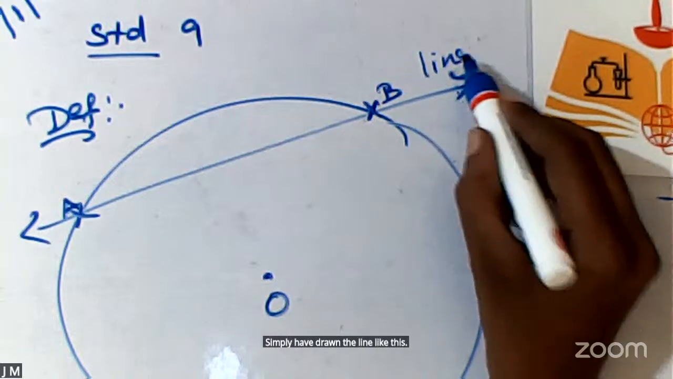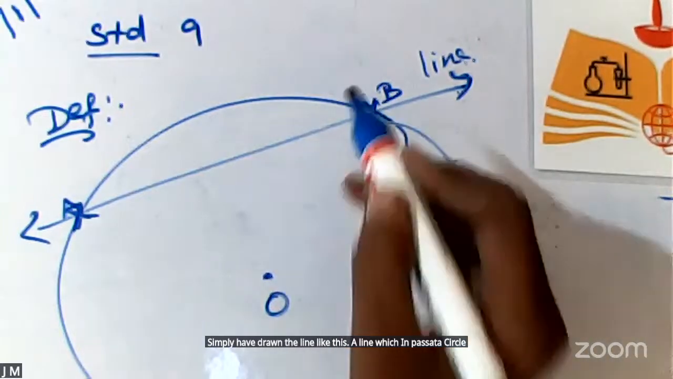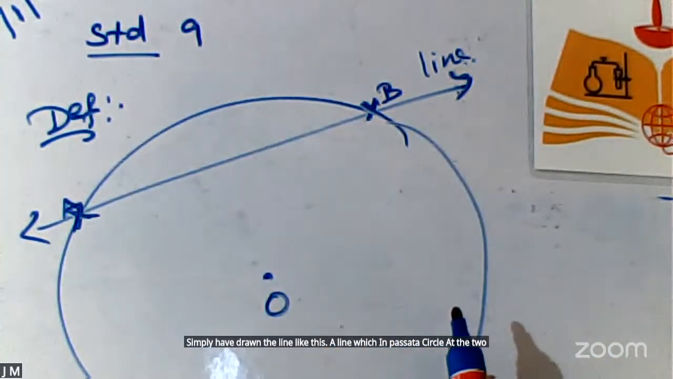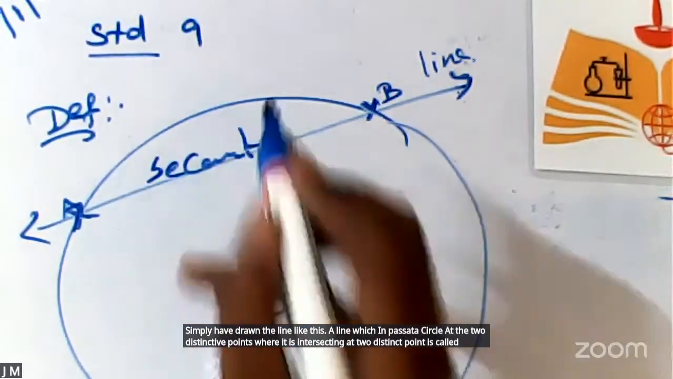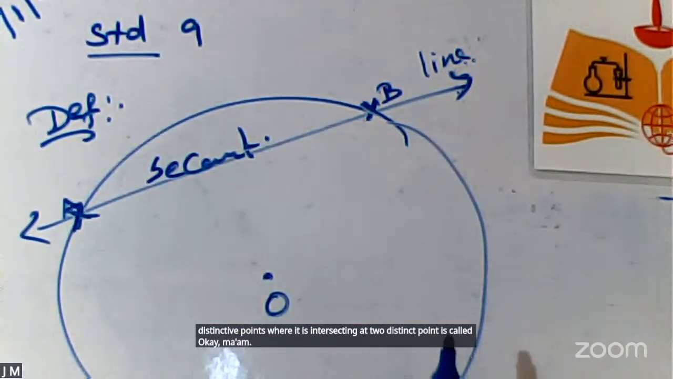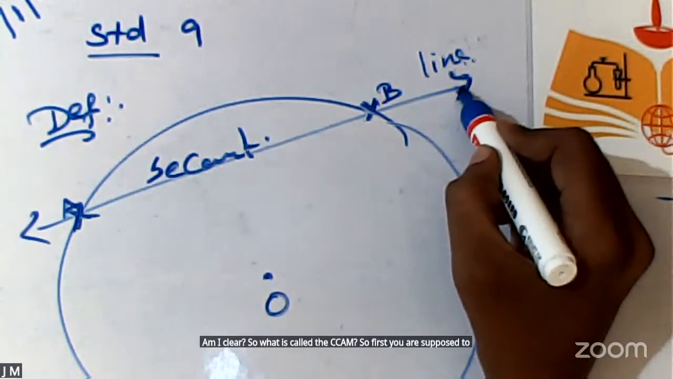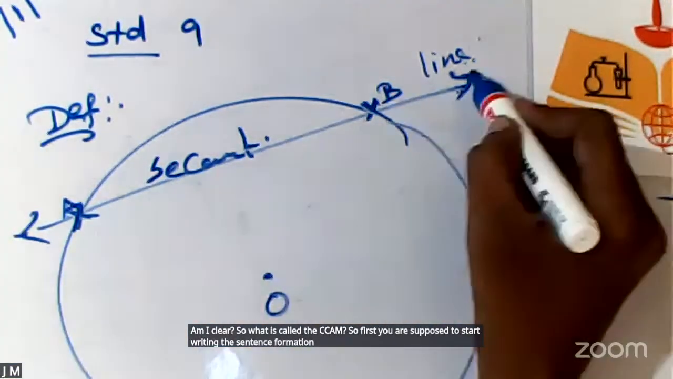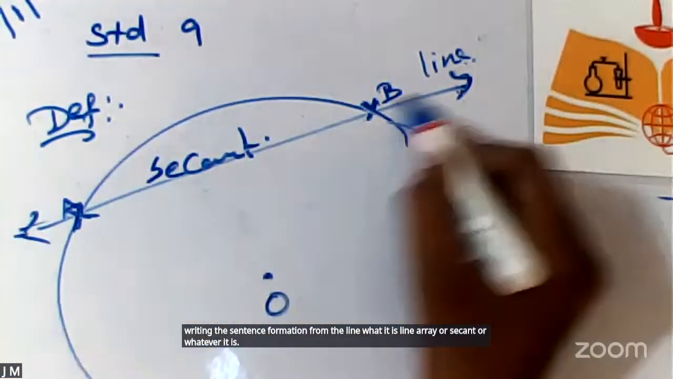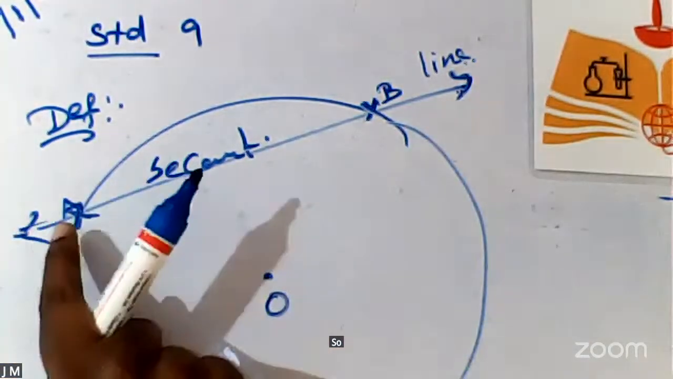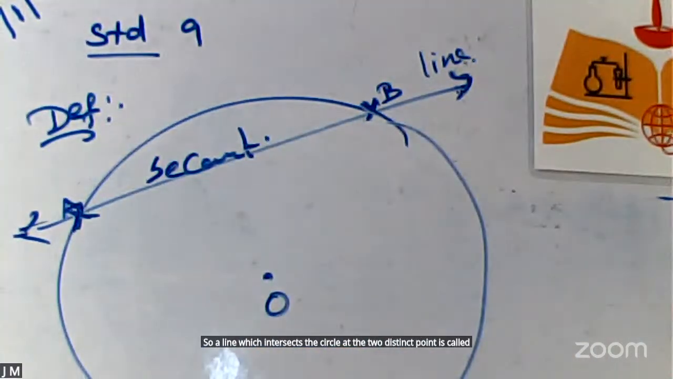A line which intersects the circle at two distinct points. Where is it intersecting? At two distinct points, it is called a secant. Okay? Am I clear? So what is called the secant? First you are supposed to start writing the sentence formation from the word line, or ray, or secant, or whatever it is. So a line which intersects the circle at two distinct points is called the secant. Okay? Am I clear?